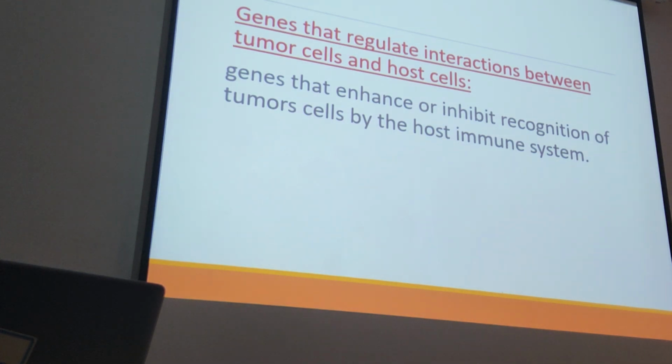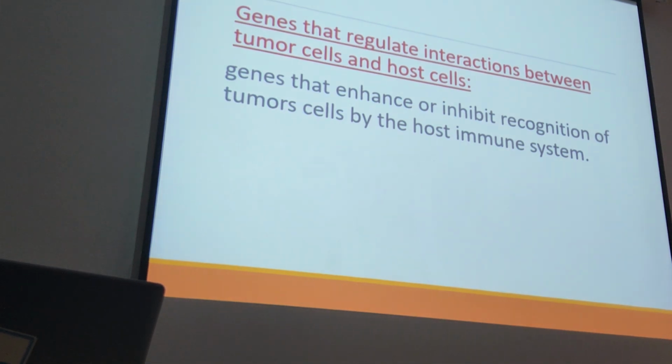Nowadays we have immunotherapy, and for immunotherapy, the mechanism is that the immune system can recognize the tumor cells, or the tumor cells have some mechanism to escape from our immune system.